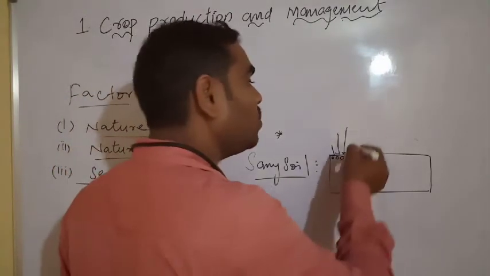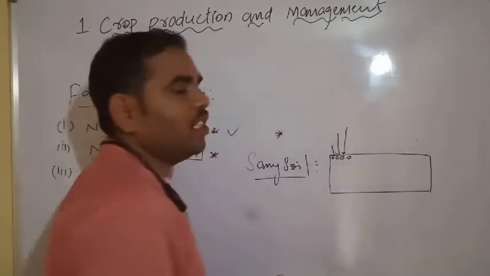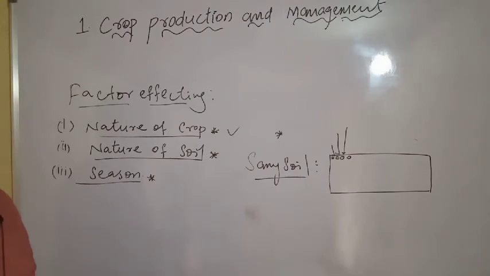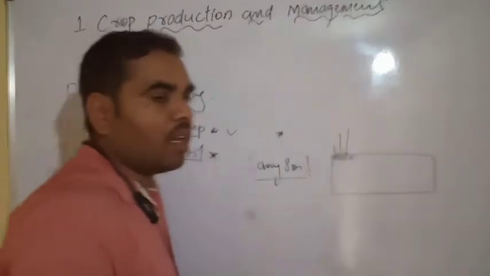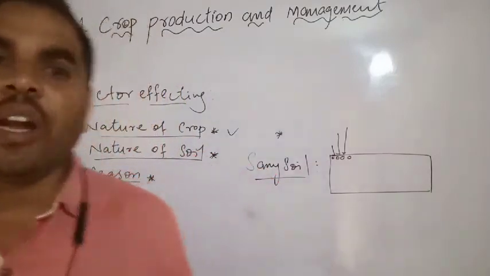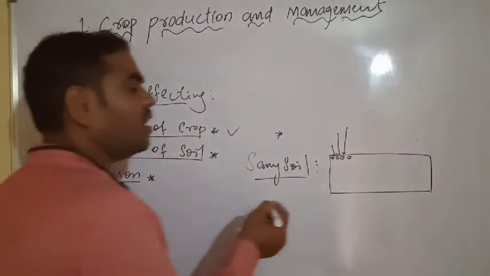That's why crops growing in sandy soil require frequent water. In our India, so many areas have sandy soil, which requires continuous water.